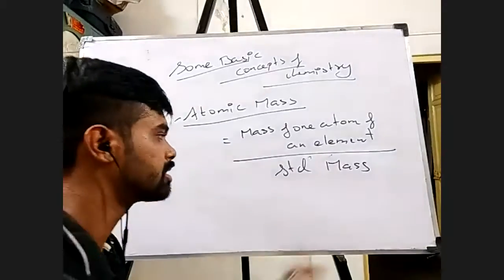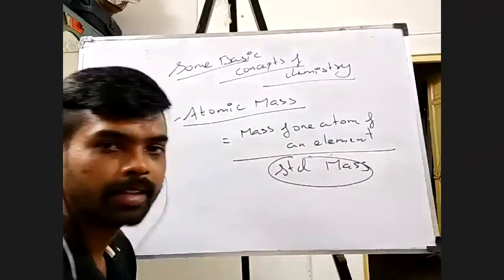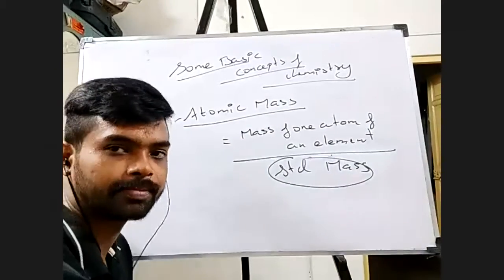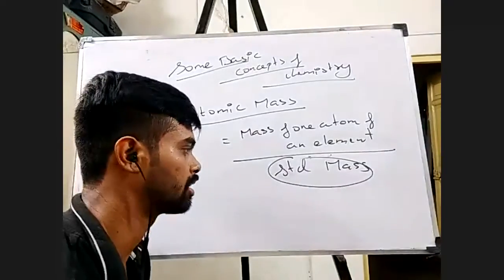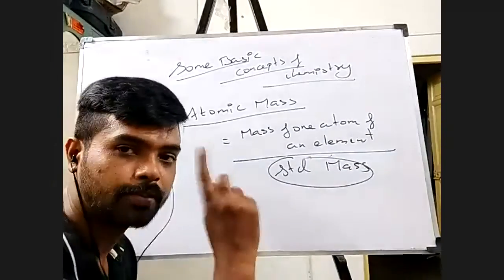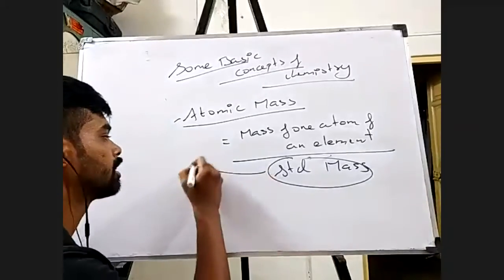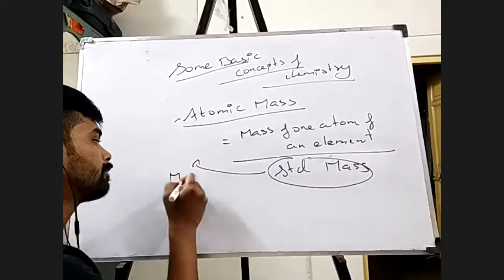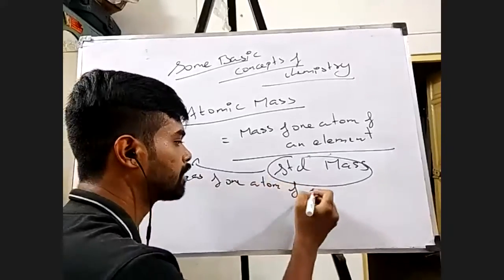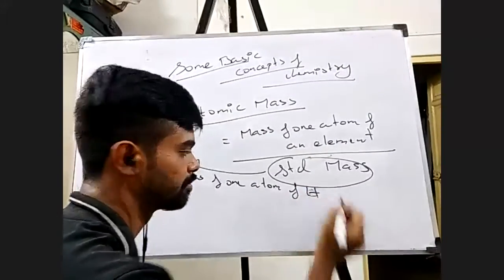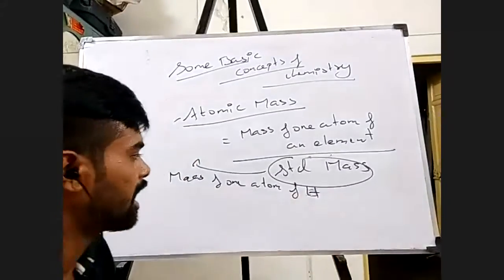Now, from history, in old times, what did they use as the standard mass? First they started using the mass of one atom of hydrogen.